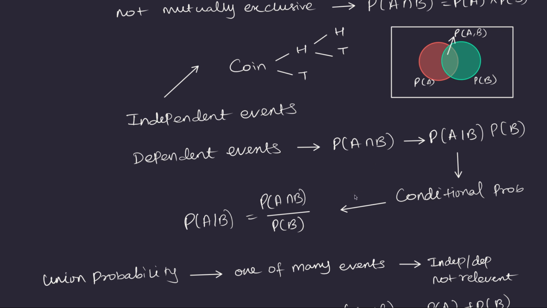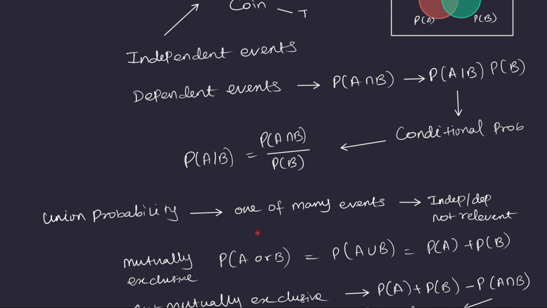Let's move on to union probability next. The joint probability is talking about two or more events happening at the same time. But if you have multiple events and you want to find the probability of at least one of them happening, then you'll be using union probability. So you have many events and you want at least one of them to happen. For union probability, the independence and dependence property of events are not relevant, so we can ignore them.